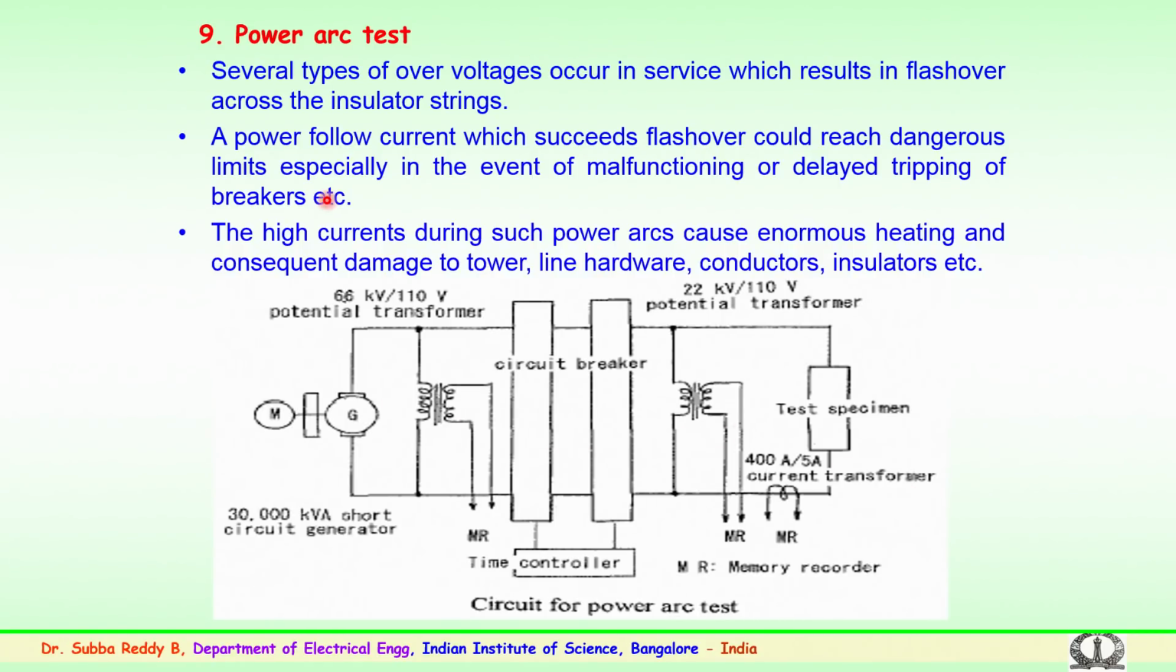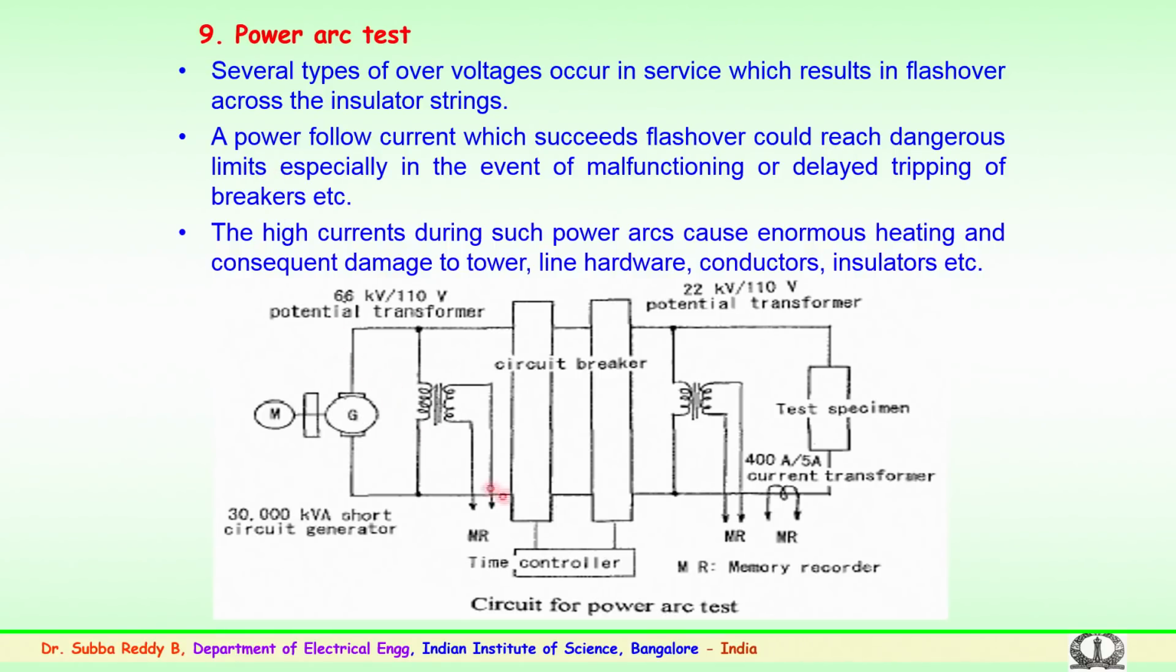So, in case the breakers do not operate, then the follow current, or the power follow current as we call it, immediately after the flashover is very dangerous and could destroy the equipment. The high currents during such power arcs cause enormous heating and consequent damage to the tower, line hardware, conductors, insulators and other electrical equipment which are connected in the network.